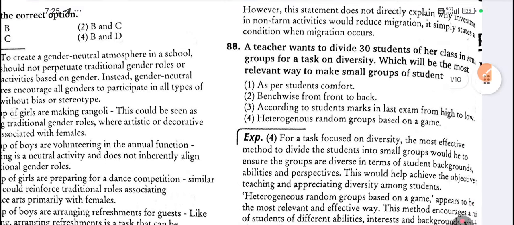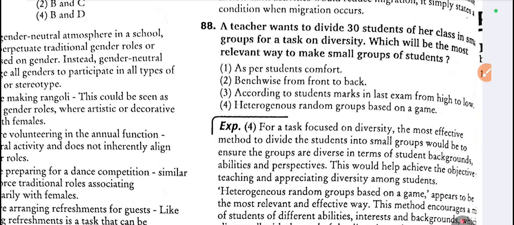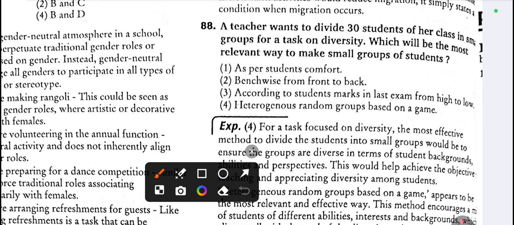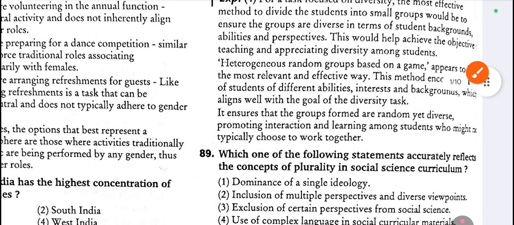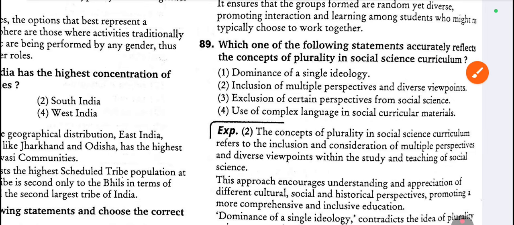88. A teacher wants to divide 30 students of her class into small groups for a task on diversity. Which will be the most relevant way to make small groups of students? Heterogeneous random groups based on a game. This is the correct option. 89th one. Which of the following statements accurately reflects the concept of plurality in social science curriculum? Look at option 2. Inclusion of multiple perspectives and diverse viewpoints.